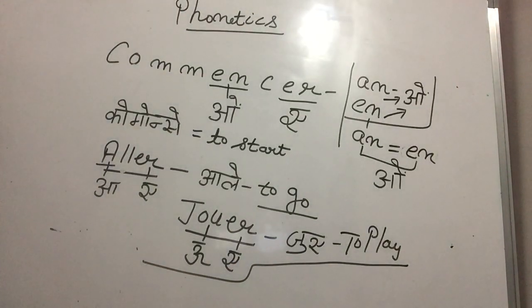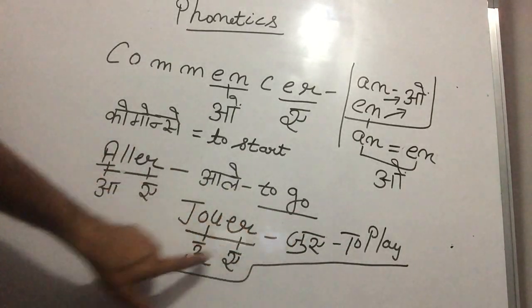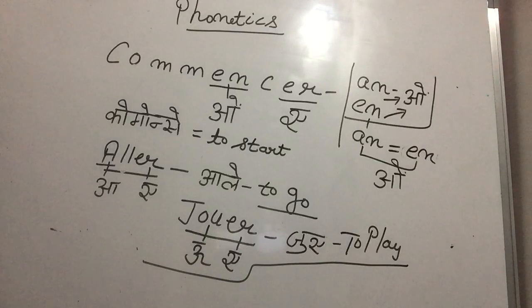In Punjabi we say khedna. That is right, ठीक है भाजी. So jouer is to play. Why jouer? Because OU sound is OU, ear sound is A. Jouer is to play. Is that clear, Paji?